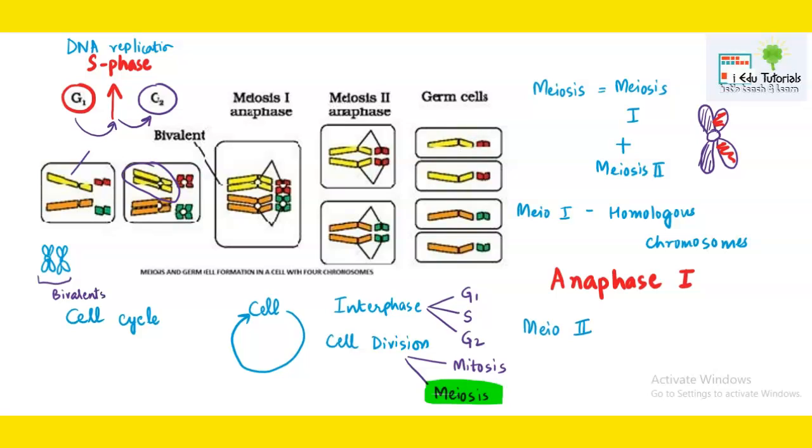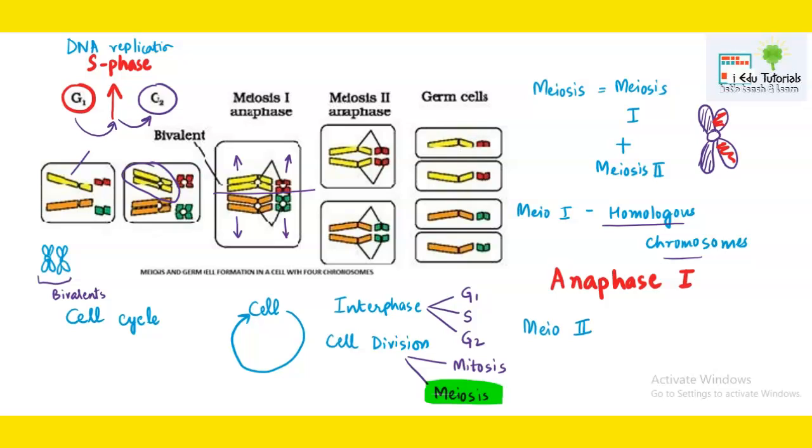And in anaphase 1, as I said, the separation of the homologous chromosomes happens. See, the homologous chromosomes are being separated. Earlier they were close together, now they are getting separated. This yellow one will move towards the opposite pole and this will move towards the opposite pole. The same will happen with the red one and the green one. That means reductional division has taken place.